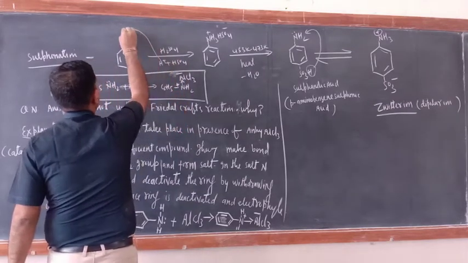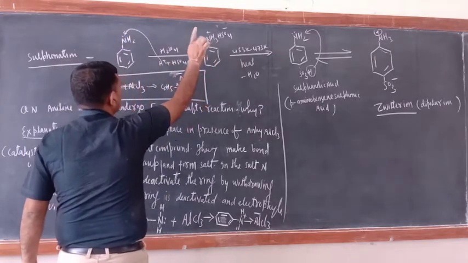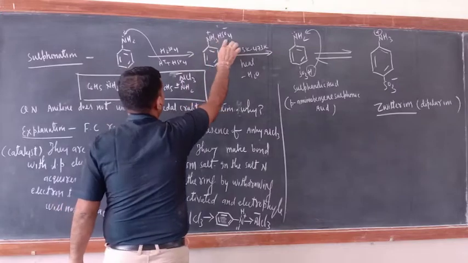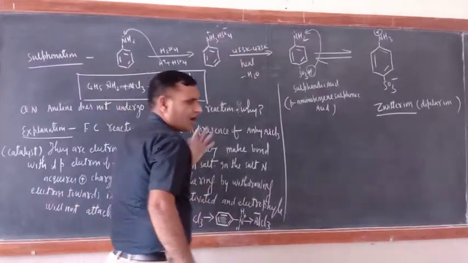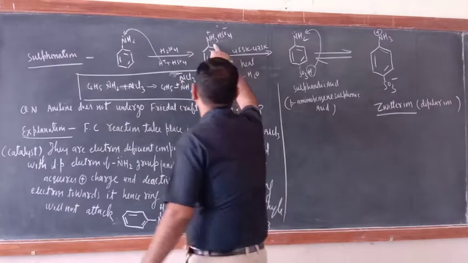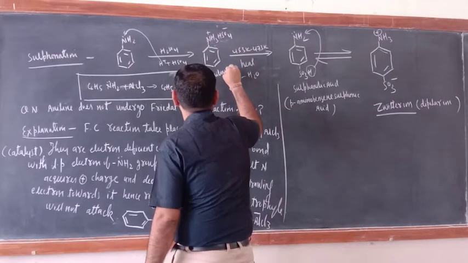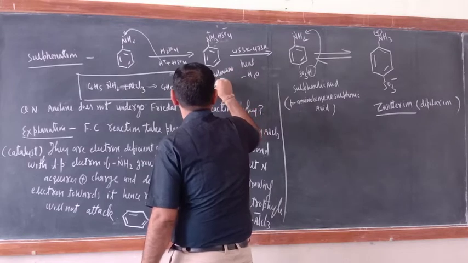This H positive will go here and it will be converted into NH3 positive, and HSO4 will be bonded here. Now you have got this compound. What is the name of that compound? Anilinium hydrogen sulfate. Simple, anilinium hydrogen sulfate. Write it down here.